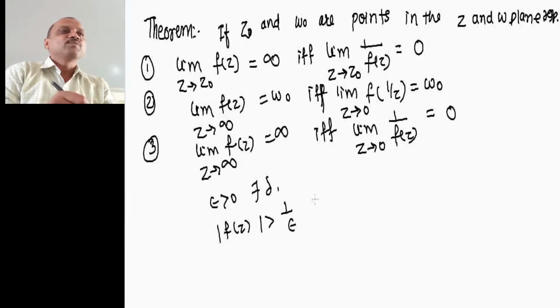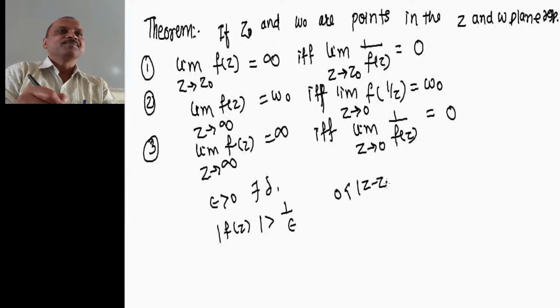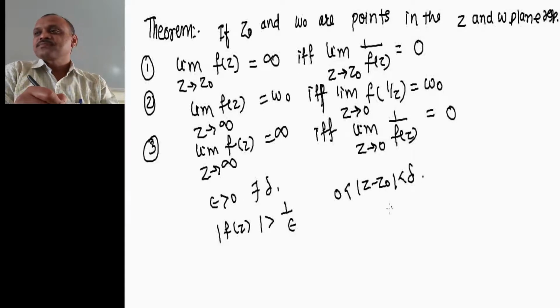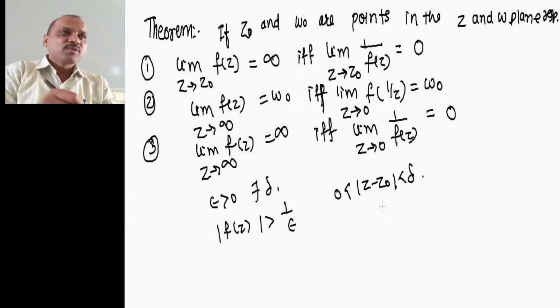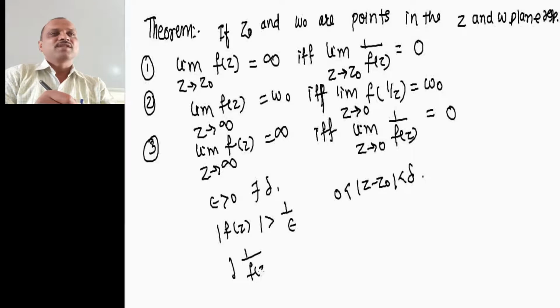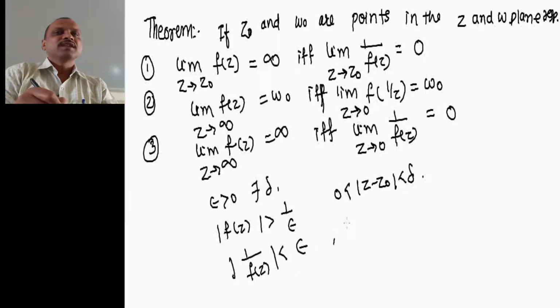Whenever the point is exterior, it tends to infinity, meaning |f(z)| is greater than 1 divided by epsilon whenever 0 is less than |z minus z0| is less than delta.